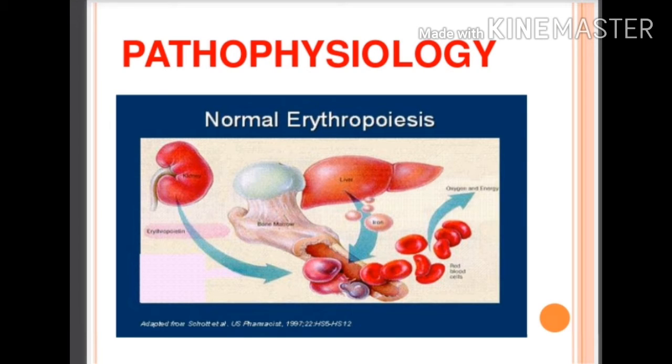Pathophysiology. So how are these RBCs formed? The formation of RBCs is a process called erythropoiesis. The RBCs are formed in the bone marrow. The picture says it itself, so just have a look at this picture.